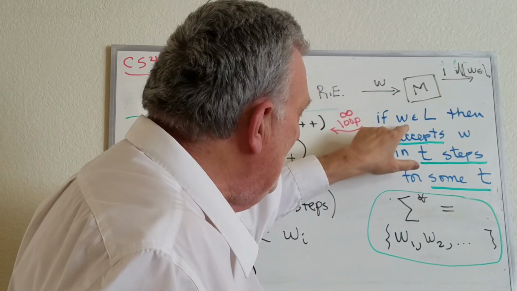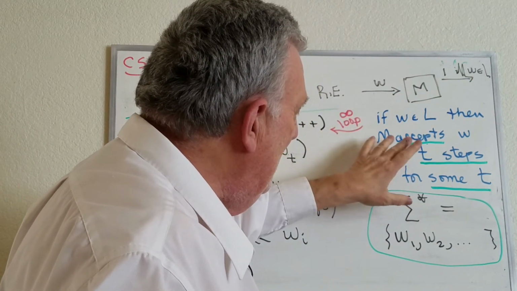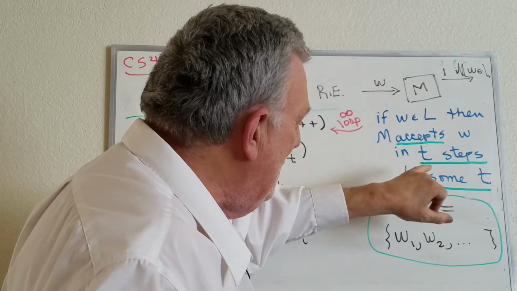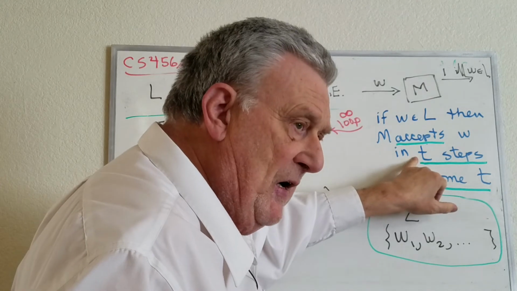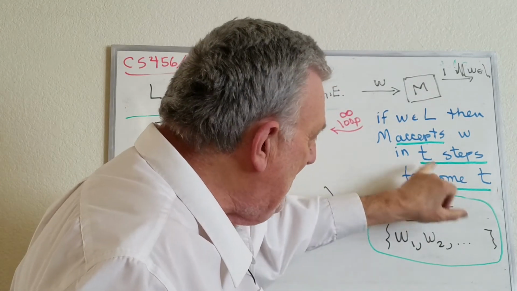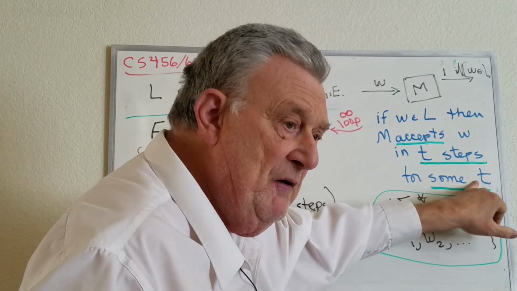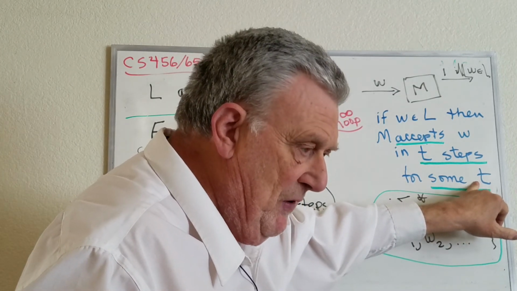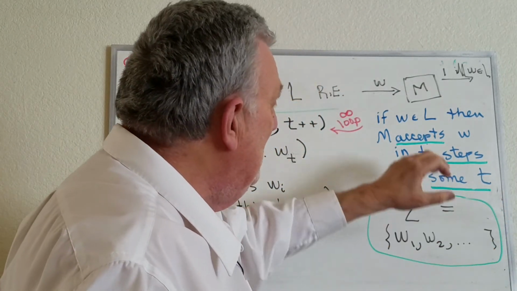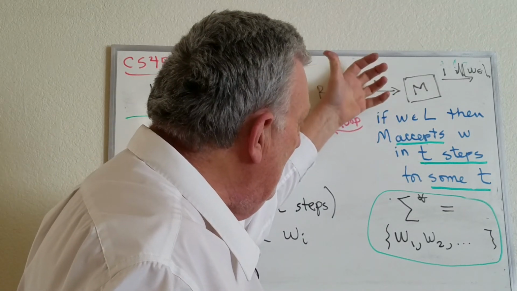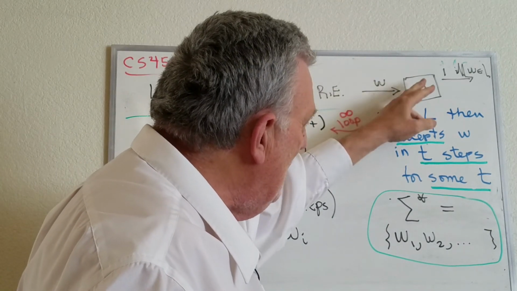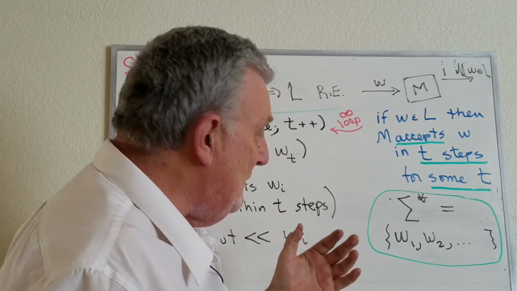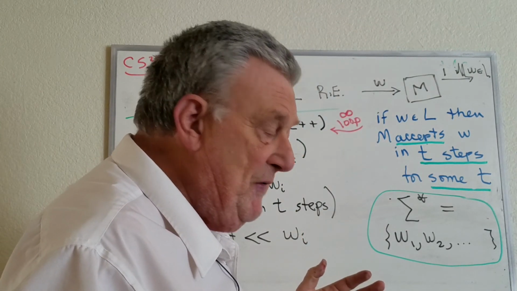But if W is a member of L, it will accept W. M will accept W within a finite time, which means t steps for some integer t. We don't know how big t is for a given L, given W, but we do know that there's some t. Now, if W is not in L, this M will then run forever, but we're going to truncate every computation, so no computation runs forever.